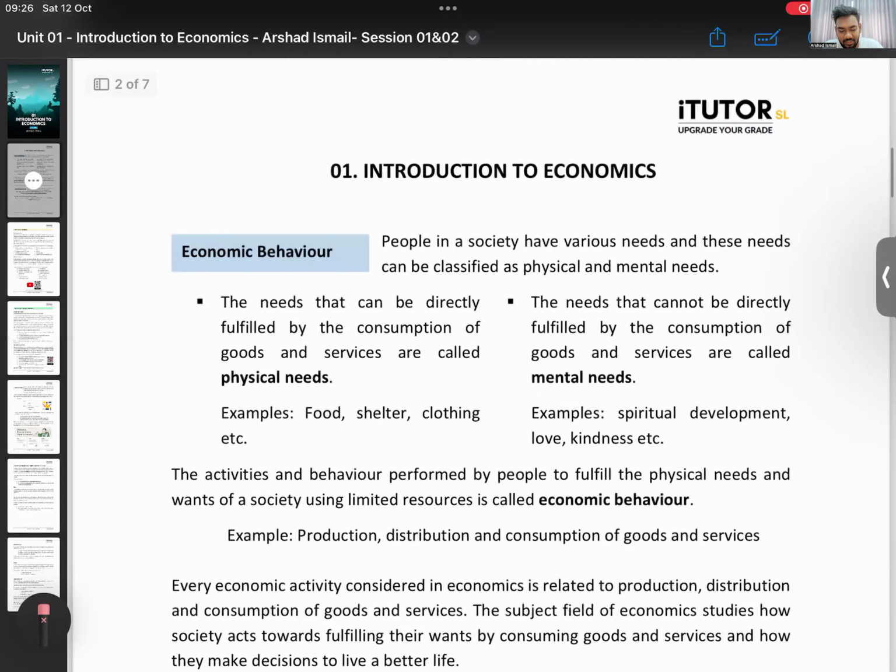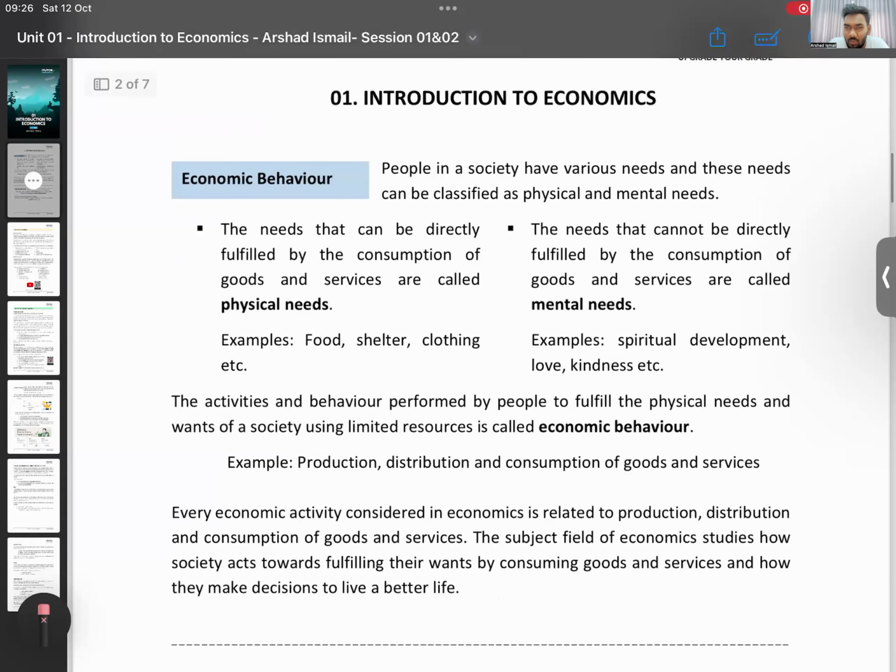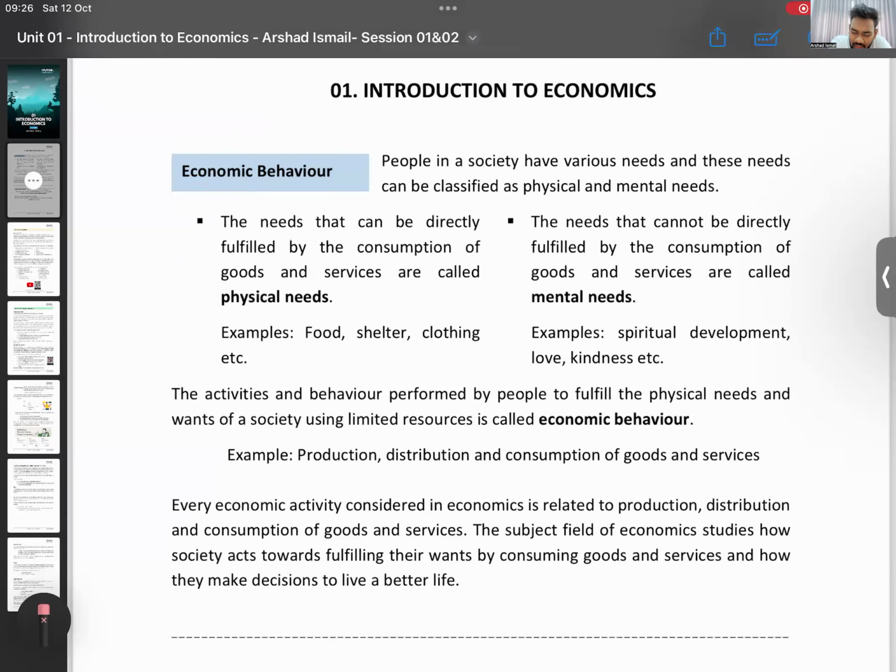Before learning what is economics, we'll talk about what is economic behavior. What does economic behavior mean? Now, you would have learned this before also. People have needs and wants. Human beings, we have needs, we have wants.